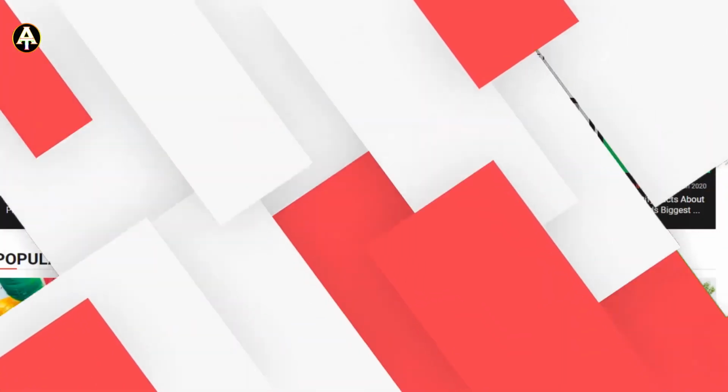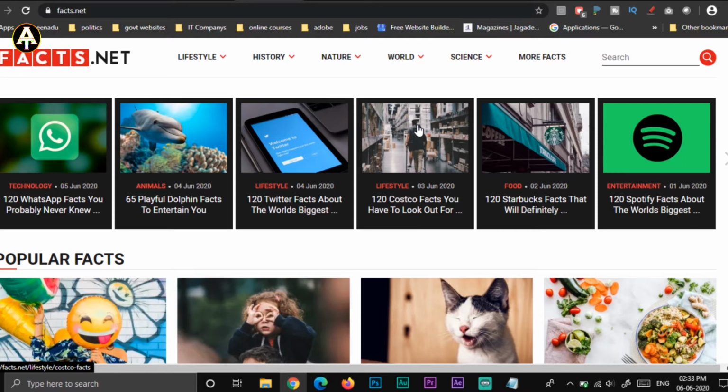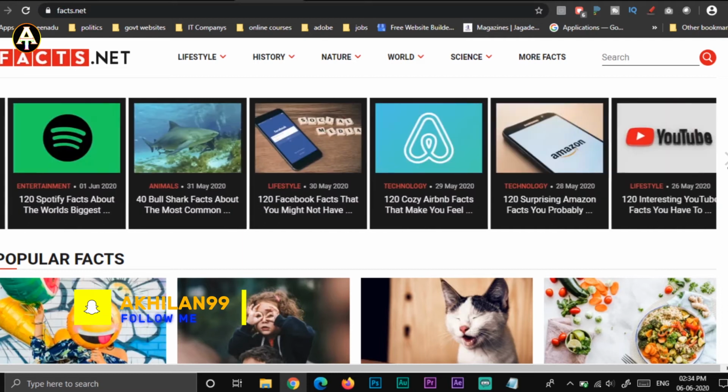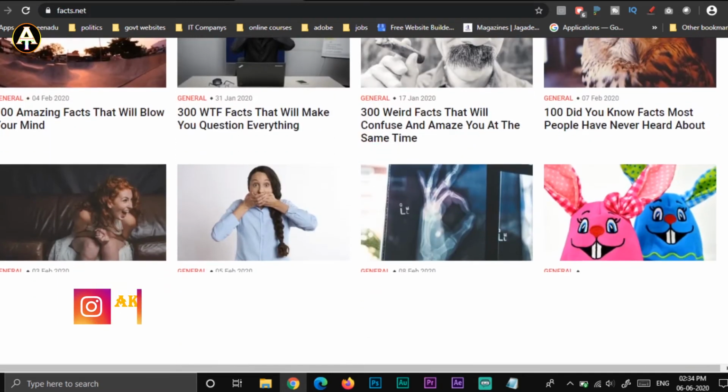And the next website in the list is facts.net. This website is very interesting. If you want to know facts from different categories, then this website will be perfect for you. You can see categories like technology, animals, lifestyle, food, entertainment, and even if you click on this arrow, some other categories too. If you want to know some facts, then you can use this website.